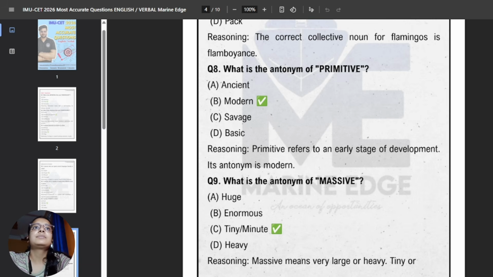Next question. What is the antonym of primitive? So primitive means old-fashioned, or belonging to an early stage of development. So the opposite or the antonym can be modern.